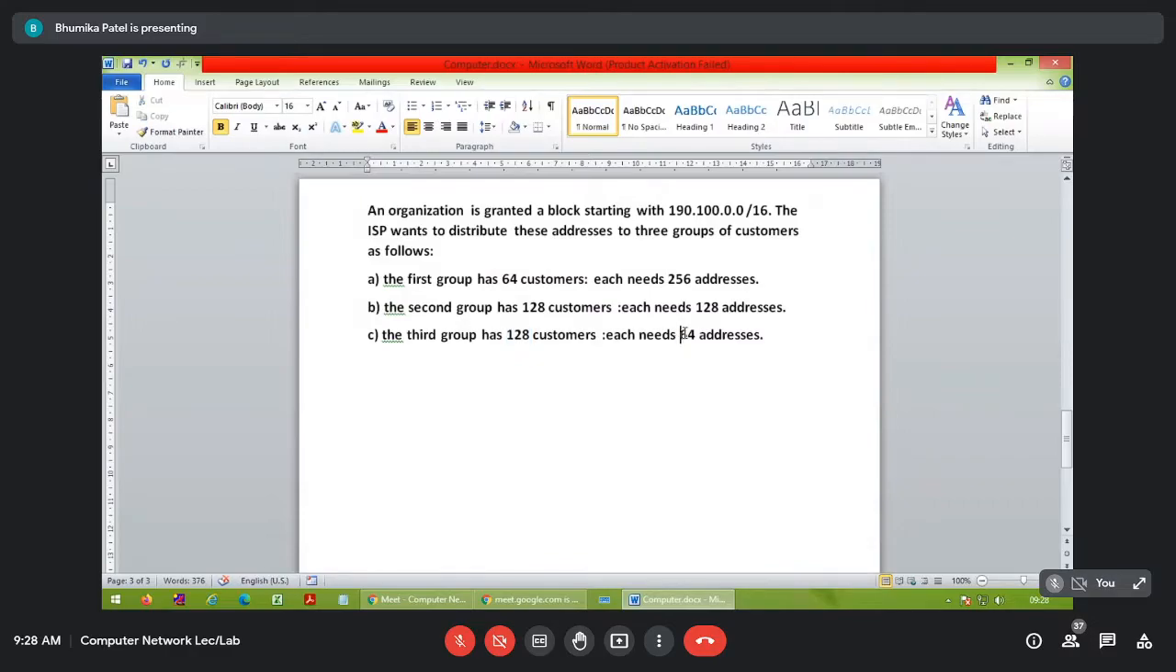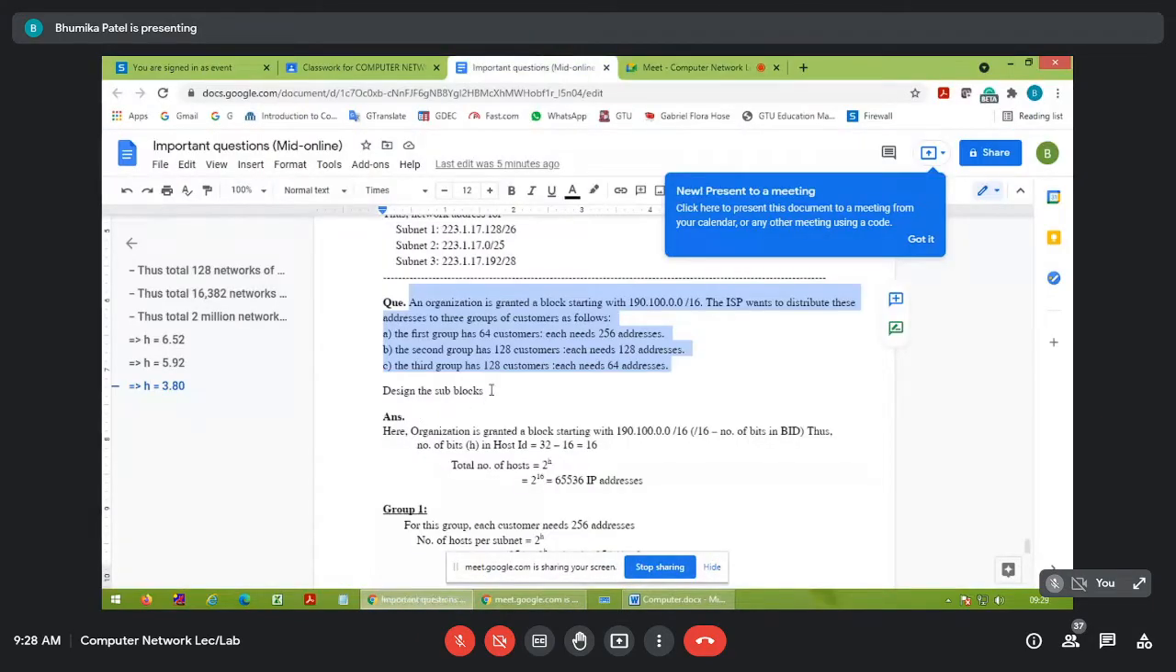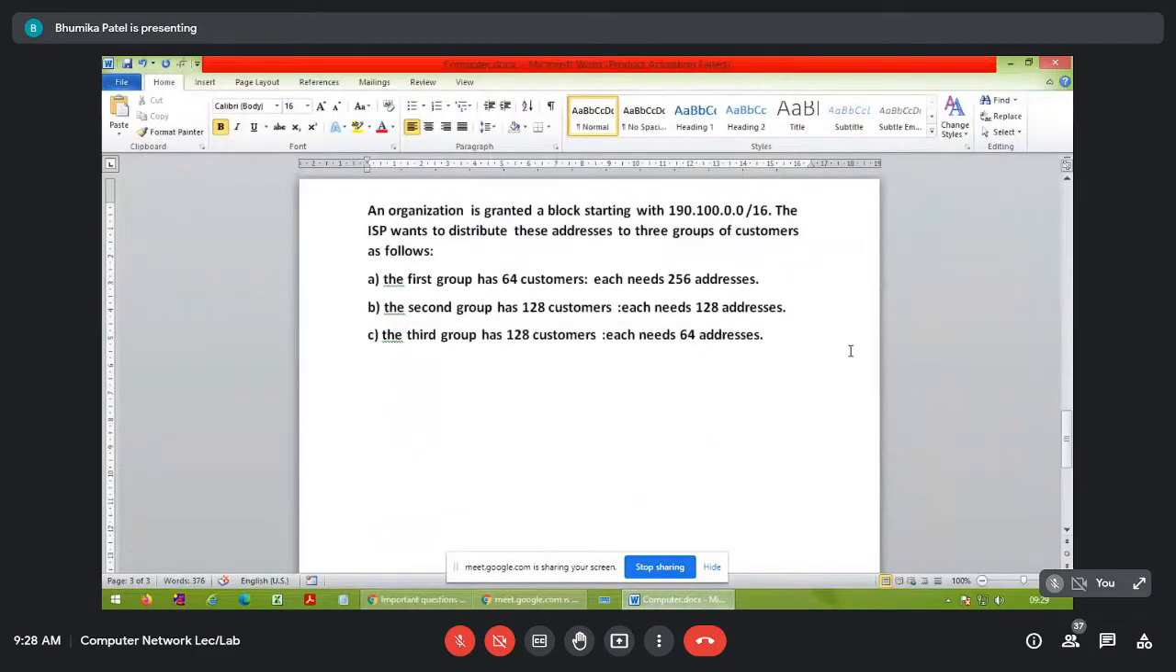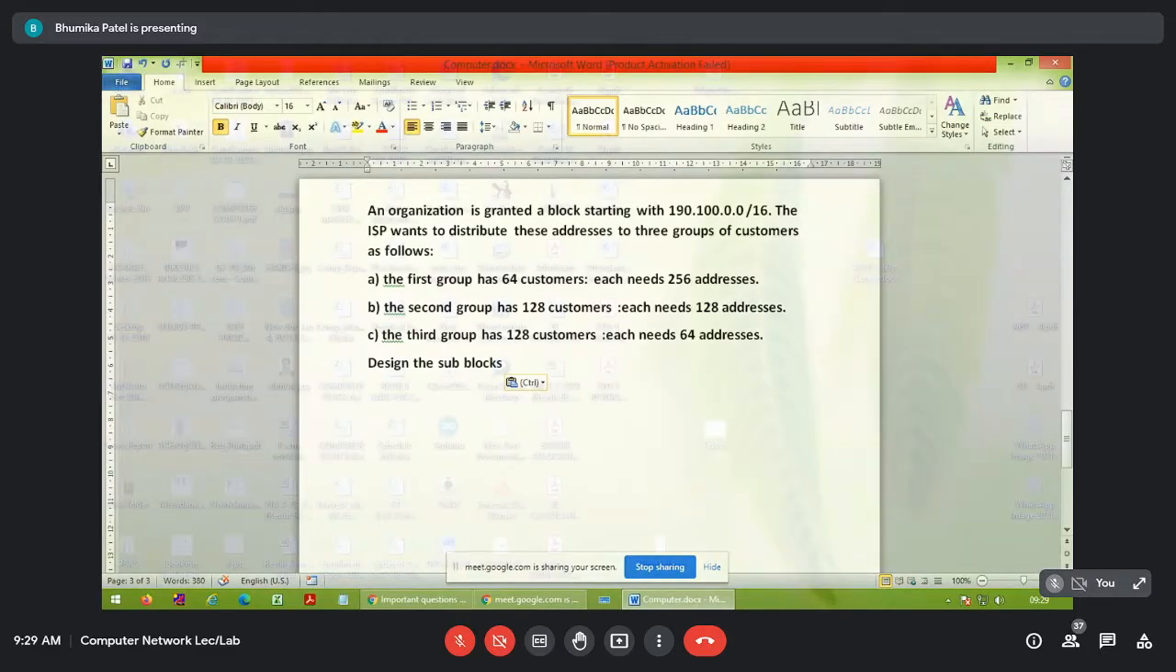64 IP addresses, right? And now the second part, I think the question asks for something else as well. Okay, design the sub blocks. That is it. We have to design these sub blocks. That means whatever group you are finding, we have to identify the range of that particular subnet, right?